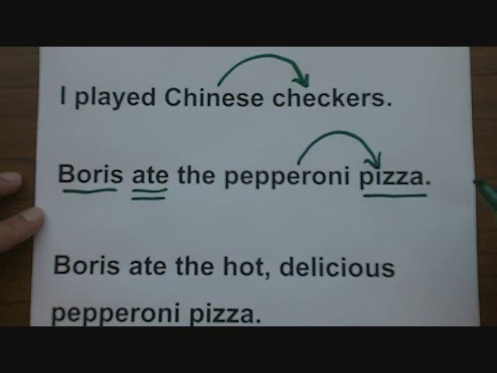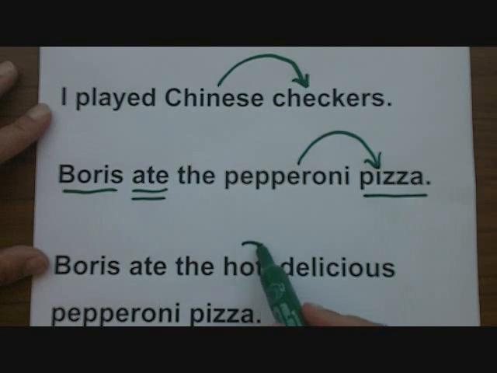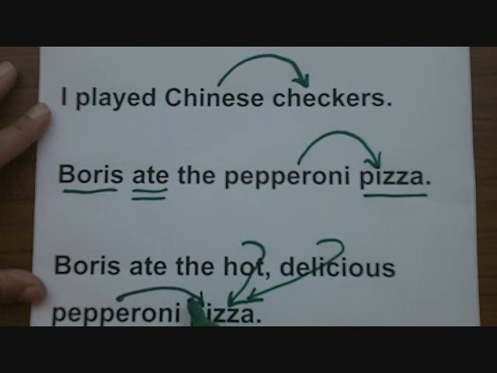Now let's add some more information. Boris ate the hot, delicious pepperoni pizza. What kind of pizza? Hot pizza. Clearly, hot modifies pizza. Delicious pizza. Clearly, delicious also modifies pizza. And as we know, pepperoni modifies pizza. In this example, we have what we call coordinate adjectives. Coordinate adjectives work equally to modify a noun.